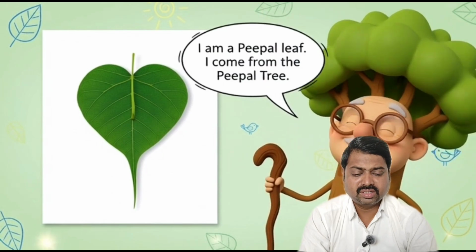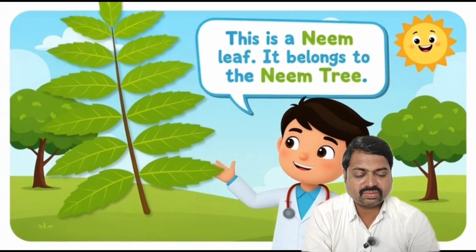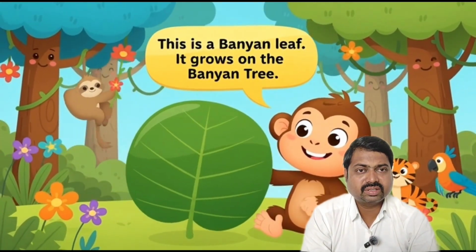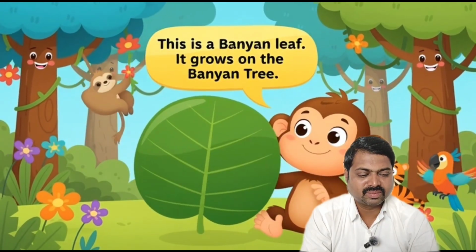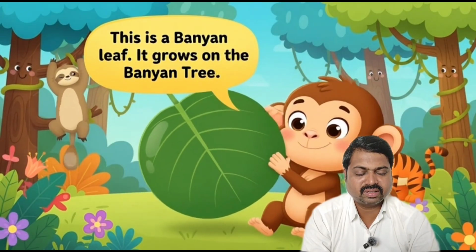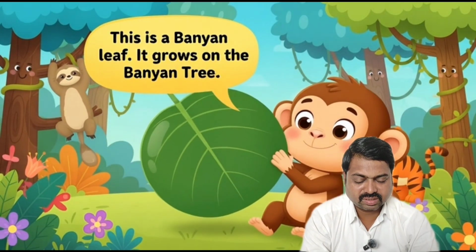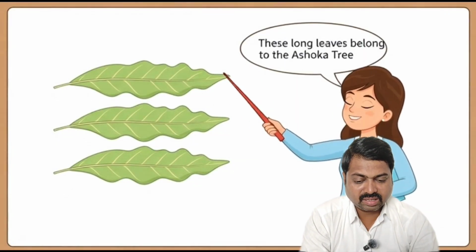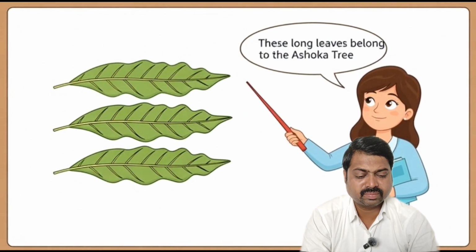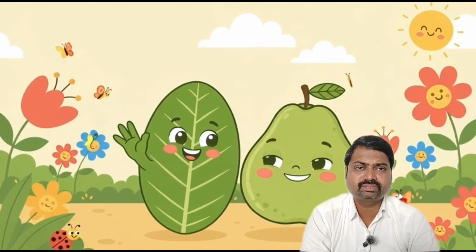Second picture which is shown in the image, can you guess which tree it is? Yes, it's a neem tree. Second picture, it's of a neem tree. Third picture, any idea? Third picture, it's of a banyan tree. It's a leaf of a banyan tree. Okay, and the fourth picture, these leaves belong to the ashoka tree.